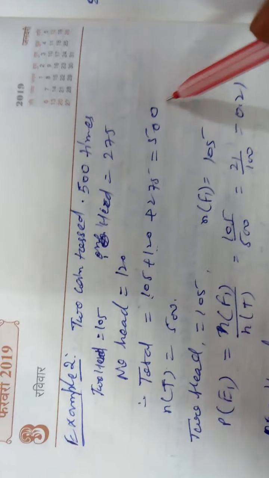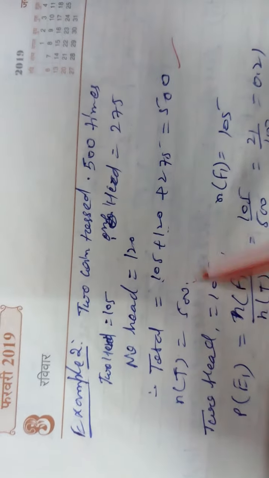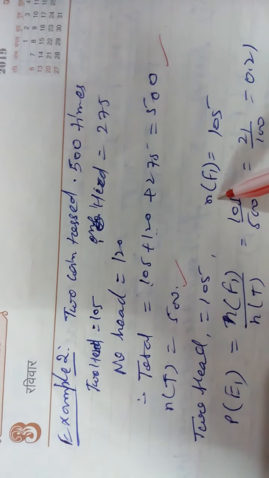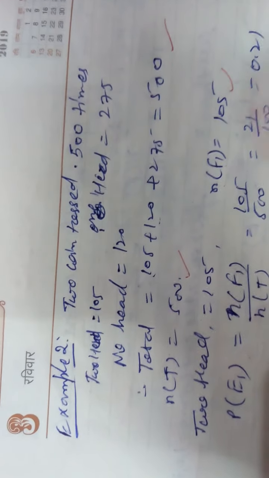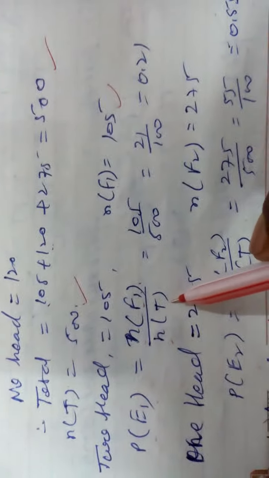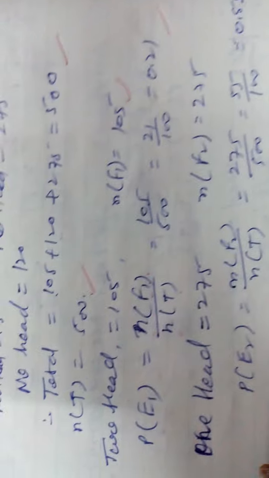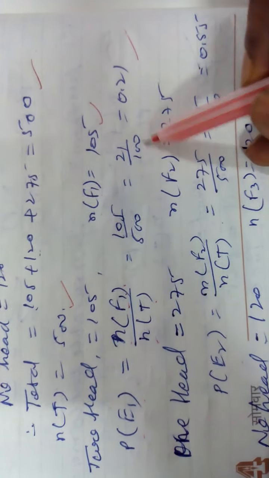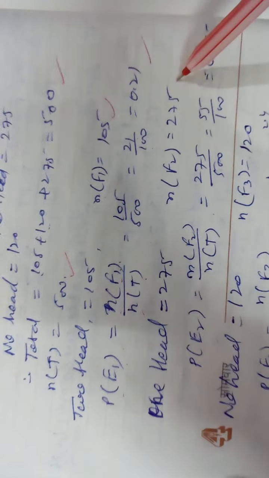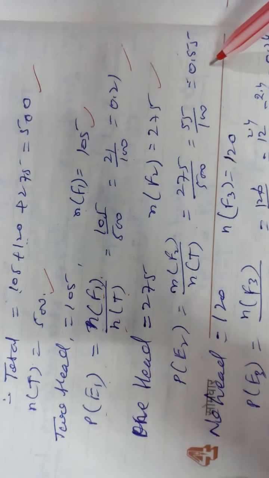So very easily, first of all, you add all, 500 total is given. NT is total 500. For two heads, the favorable outcome NF1 is 105. P(E1) will be NF1, number of favorable outcomes 1, upon number of total outcomes, that is 105 by 500, divided by 5, 0.21, two decimal places. Next one is given one head, 275. So the number of favorable outcomes is 275. So probability is coming 0.55.